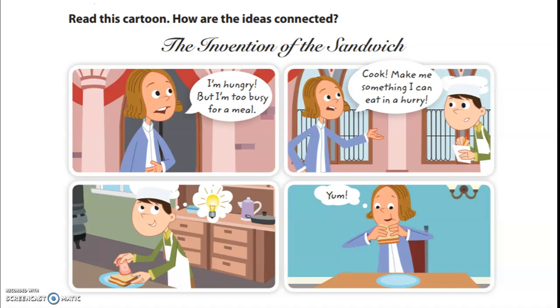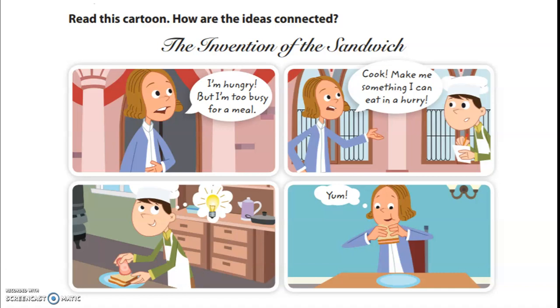In the first frame, I'm hungry, but I'm too busy for a meal. In the second frame, cook. Make me something I can eat in a hurry. In the third frame, you see there, the cook has an idea. In the fourth frame, yum.